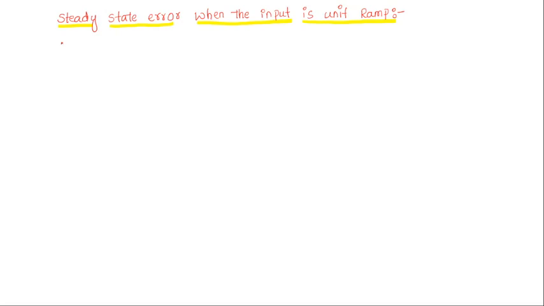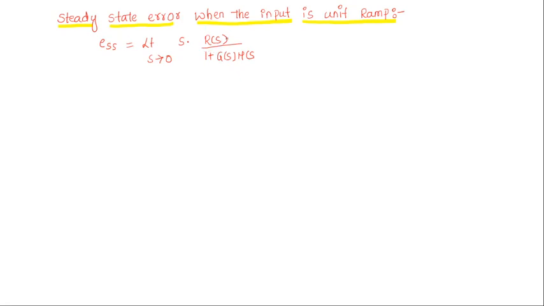Hello everyone. Today we are going to study what is the steady state error when the input is unit ramp signal. So in the previous classes we studied the steady state error value when the input is unit step signal. So we know that the steady state error is represented with ESS, that is nothing but limit s tends to 0 s into R of s by 1 plus g of s into h of s, where R of s is the input signal.